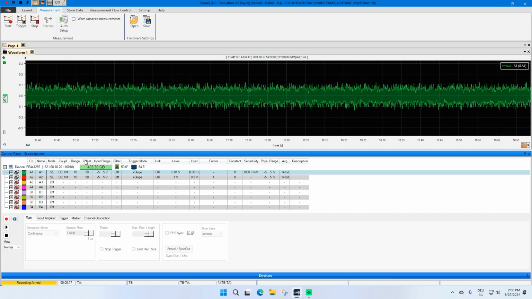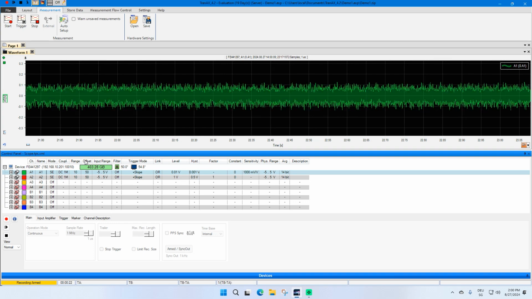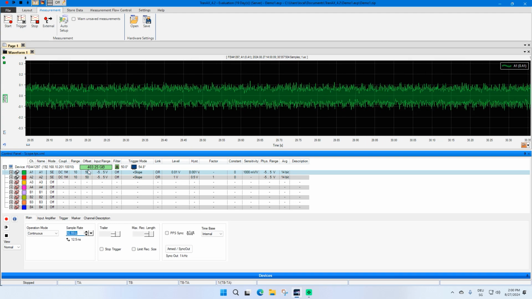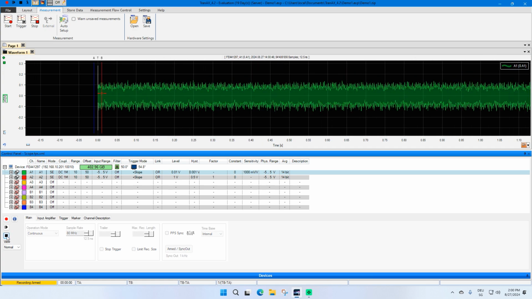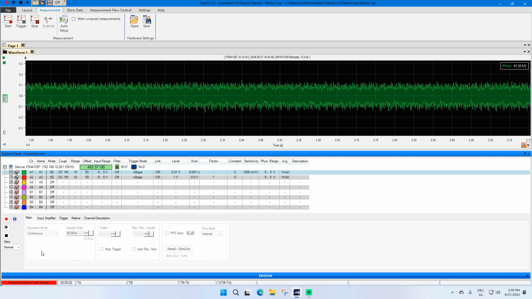So you have to calculate how many channels you have activated and multiply it by 2 and by the sampling rate. If your sampling rate is too high for the data throughput of the hard drive, there will be an error indication on the left bottom of your software showing that there is data lost.